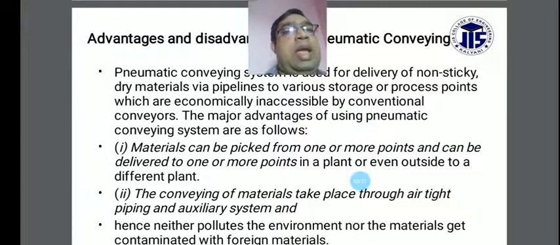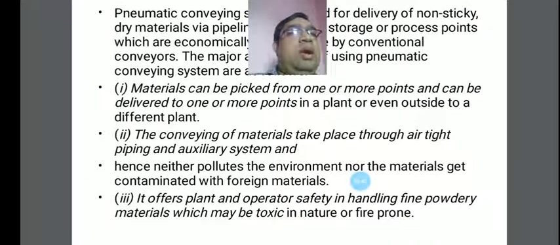Another thing is that the conveying of materials takes place through airtight piping and auxiliary systems, and hence it neither pollutes the environment nor do the materials get contaminated with foreign materials.